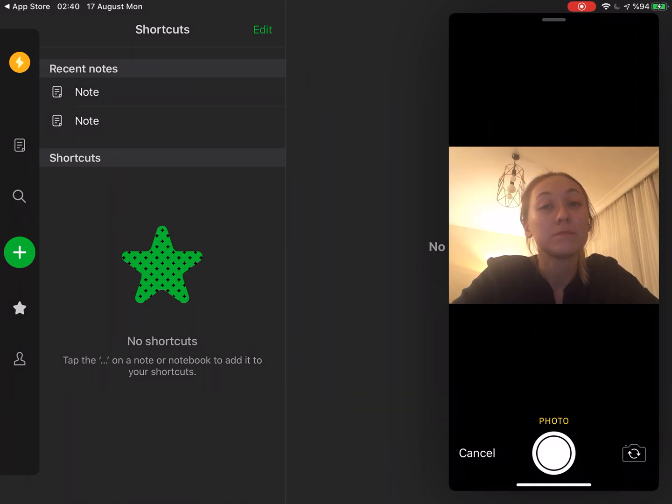So it's just like that. What are you thinking about? Are you just using Evernote, or are you planning to use this app? And what are your thoughts on this app?